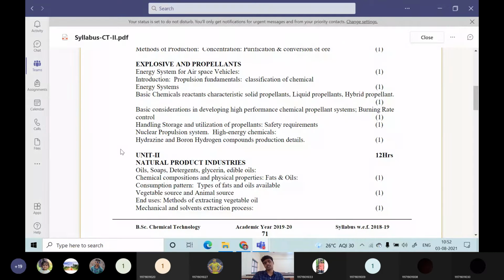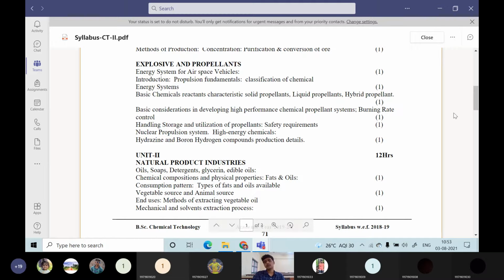Then the nuclear propulsion system, so high energy chemicals. What are the high energy chemicals? Like hydrazine, and boron compounds, which we will call boranes. So hydrazine and boranes are the high energy chemicals. How are they manufactured? What is the manufacturing criteria for hydrazine? What is the manufacturing criteria for the boron hydrogen compounds, popularly known as boranes? Those two flow sheets we will see in the last part of your unit 1.